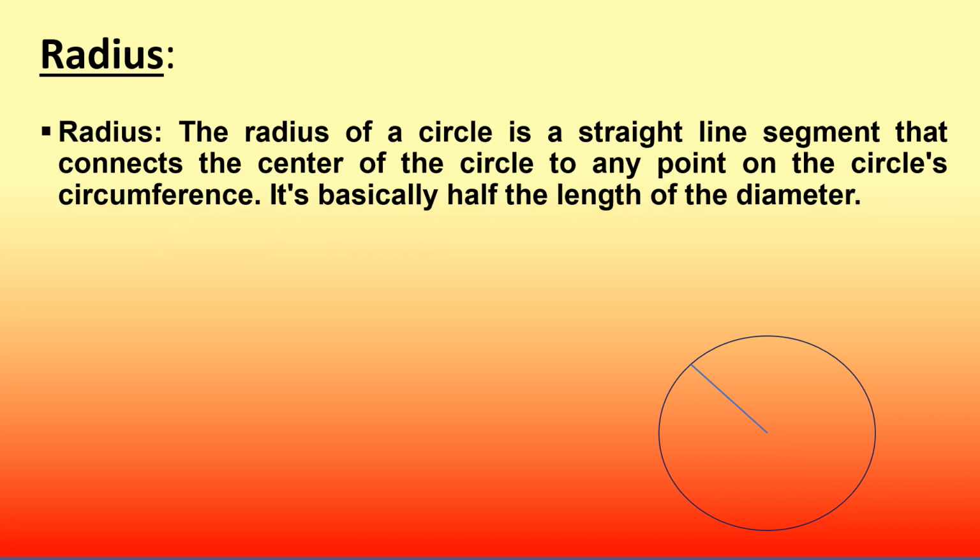Radius. The radius of a circle is a straight line segment that connects the center of the circle to any point on the circle's circumference. It's basically half the length of the diameter.